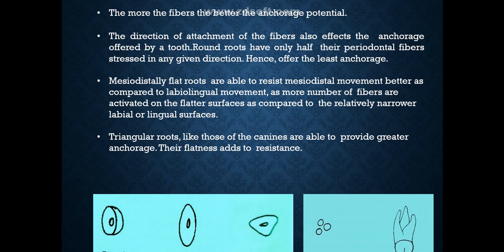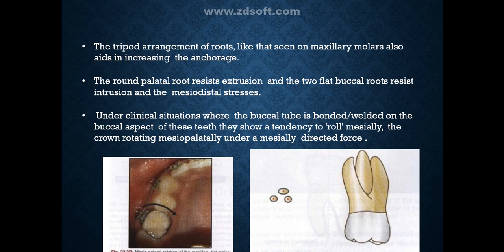Mesiodistally flat roots are able to resist mesiodistal movement better as compared to labiolingual movements, as more fibers are activated on the flatter surfaces as compared to the relatively narrower labial or lingual surfaces. Triangular roots, like those of the canines, are able to provide greater anchorage. Their flatness adds to resistance. The tripod arrangement of roots that is seen on maxillary molars also aids in increasing the anchorage. The round palatal root resists extrusion and the two flat buccal roots resist intrusion and the mesiodistal stresses.